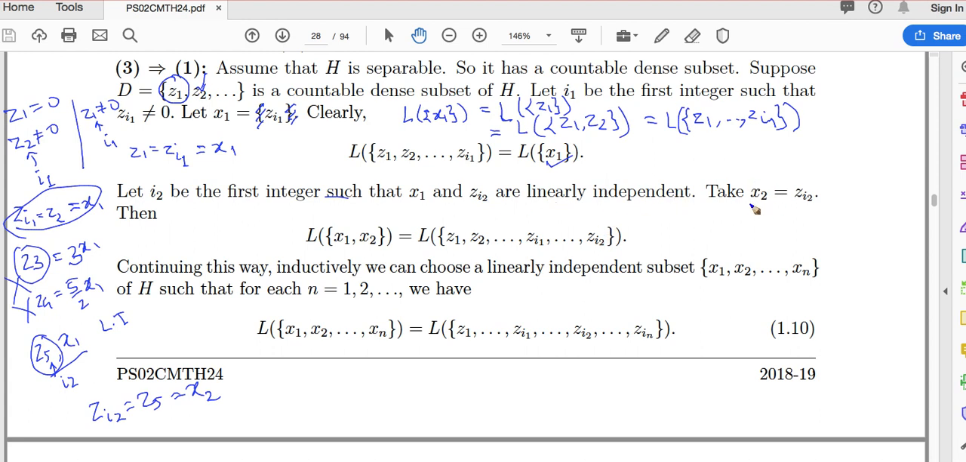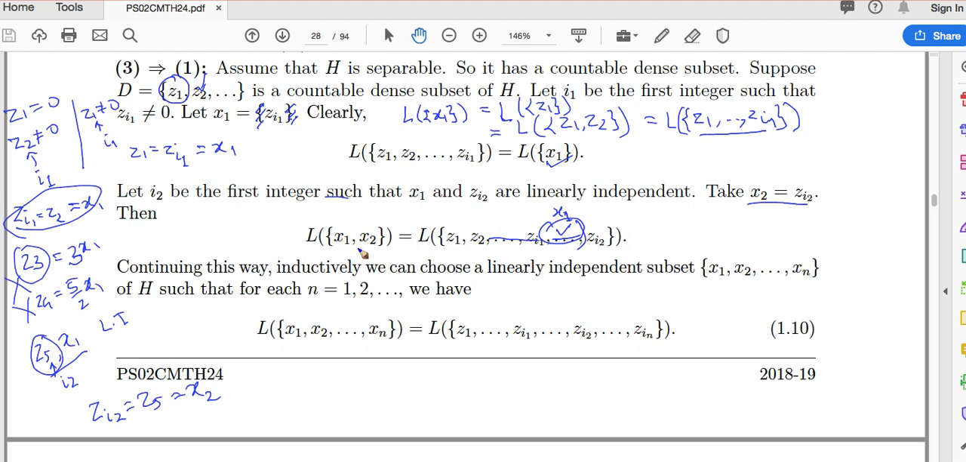And now call it x2. X2 is zi2. So what will happen? Span of x1, span of x2. Span of x1 already includes this span, and after zi1 up till here, all these are linearly dependent with x1. They are linear combinations of x1, that's why we did not choose them. The first linearly independent one that came was zi2, which we call x2. So span of x1 x2 is nothing but span of z1 up to zi2.